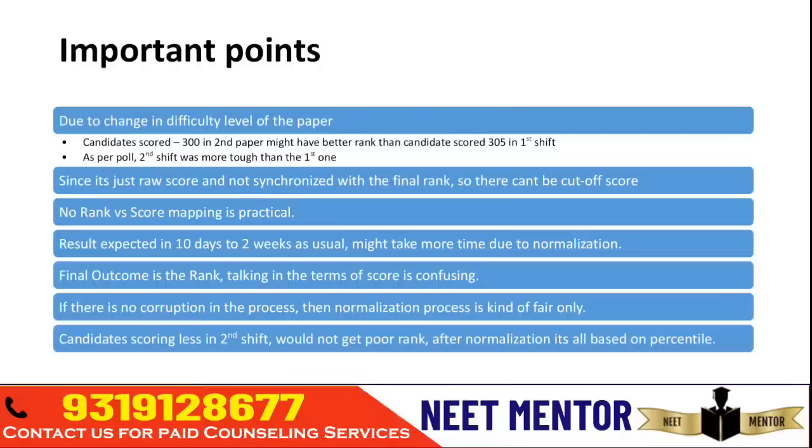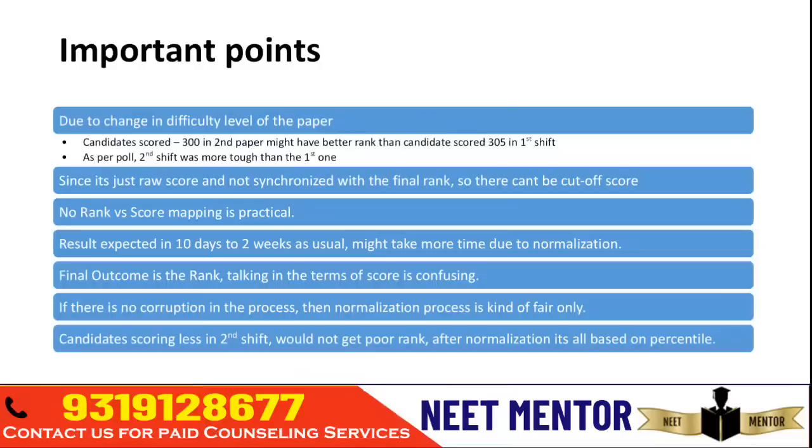The moment we have the result in our hand, we will just flush away the score. We won't talk at all in terms of the score, and there can't be any cutoff score for OBC, General, EWS, SC, ST this year, because there are two different papers, and they are not normalizing the score, they are normalizing the percentile. So your final percentile is your score. They will consider that not out of 800, you are scoring out of 100. So percentile works on the basis of 100. Out of 100, how much you get in the first shift, and out of 100, how much you get in the second shift, they club together and calculate the final rank.